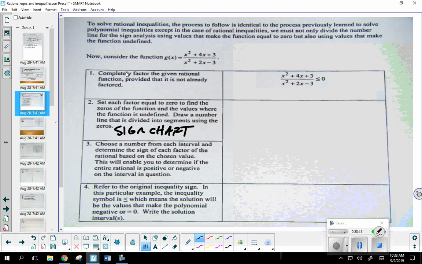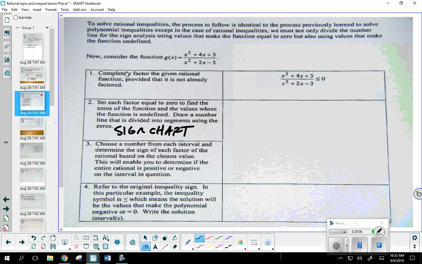So you'll notice we're still looking at function g. This is the exact same function that we've been looking at on the previous page. I want to know where it is less than or equal to 0. But now the graph is gone. We're doing this by hand. Even though step number 1 says to go ahead and factor, there's always a better step before you begin that. Make sure you're comparing your fraction to 0.